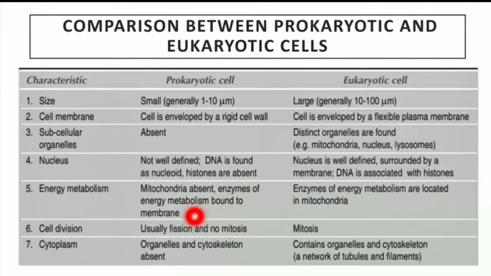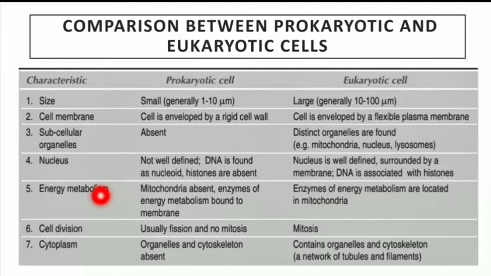Cell division happens in prokaryotic cells usually by fission, with no mitosis. So what is fission? Fission is the process of dividing into the central part, meaning the central part present in the prokaryotic cell, the nucleus, is directly divided and creates a new cell. But in eukaryotic cells, there is mitosis, which is the division of the cell, and we get different cells.